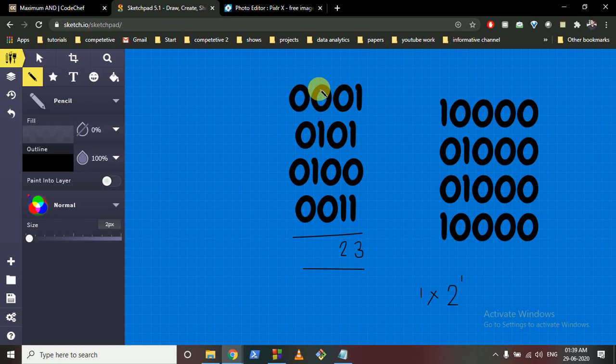Now if I do this for this one, because there are 2 bits set here and the position of this is 2 to the power 2, the answer is equal to 8. And this is 0. Now what we can do is sort all these bit positions by this value, because this will tell us that if I make this bit set, then I'm getting the maximum contribution.